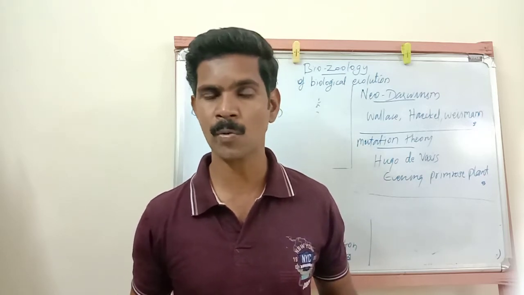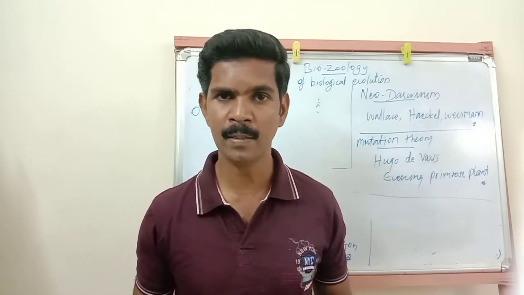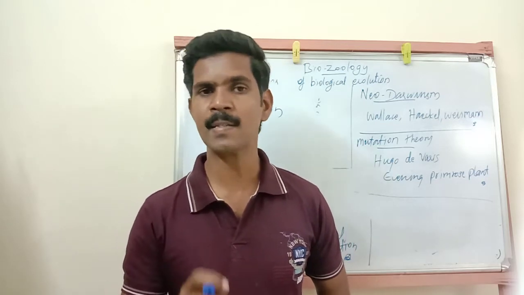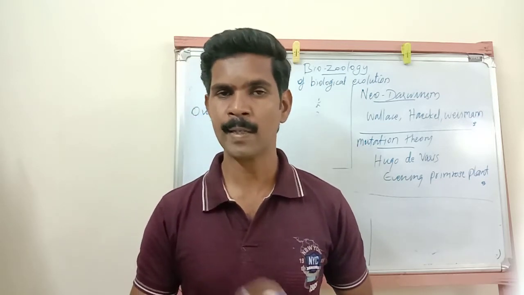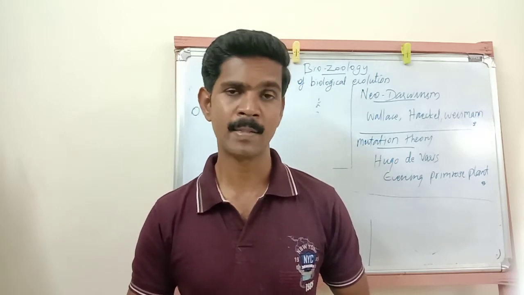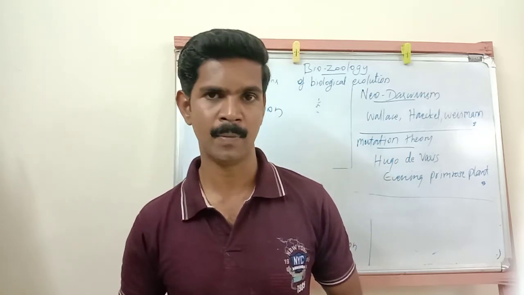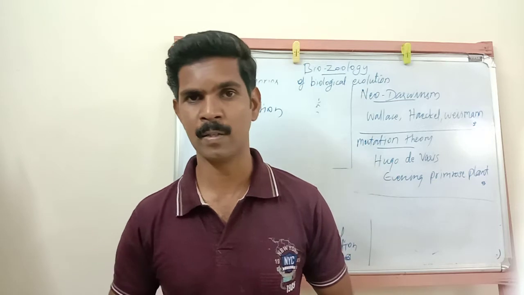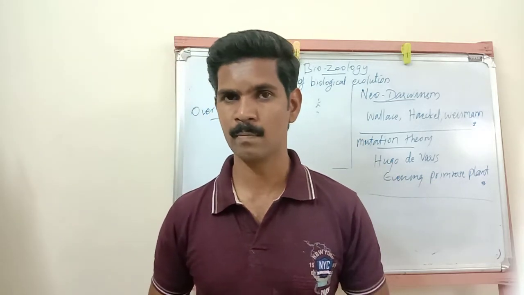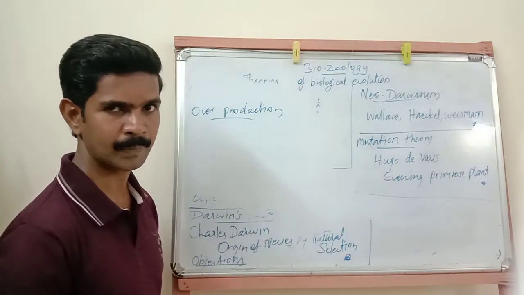If all these 28 million eggs are hatched, the entire sea would be covered with young salmon fishes. Second, the elephant is the slowest breeder. An elephant can produce only 6 young ones during its lifetime. It starts to reproduce from the age of 30, and till 90 years it can produce young ones. So overproduction is the first fact in the Darwinism theory.